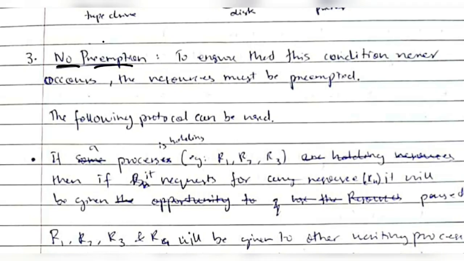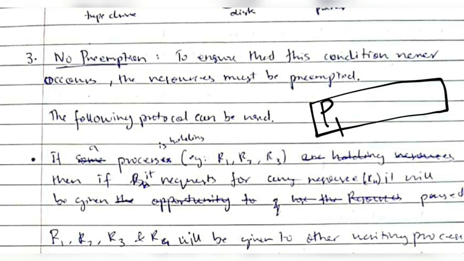The third one is allowing the process to be preempted. If you allow the process to be preempted, at that time no process will be executing for an unknown amount of time. It will be preempted when it is required and it will be resumed when the task at hand gets over. So by allowing preemption, we can avoid deadlock.